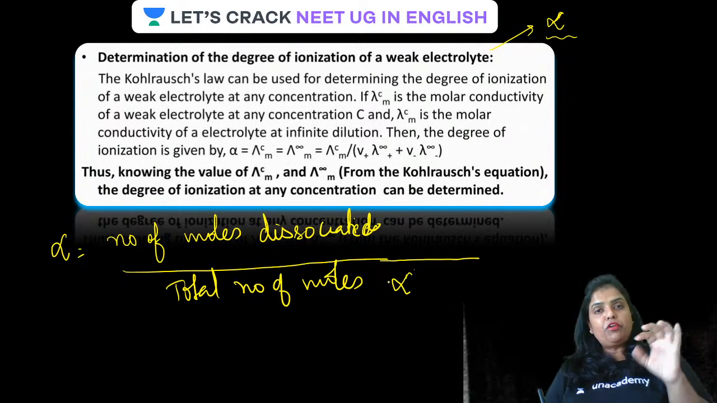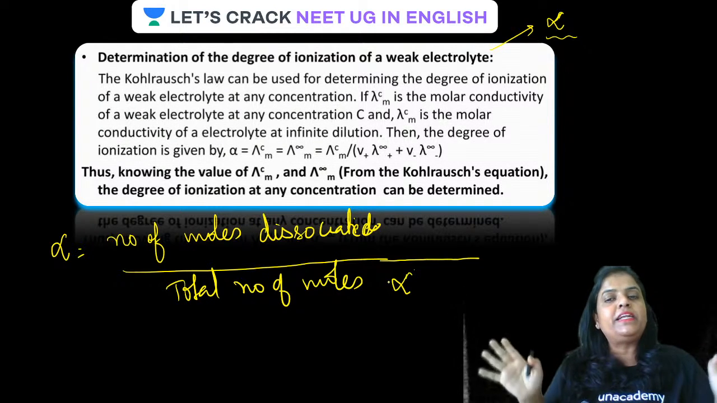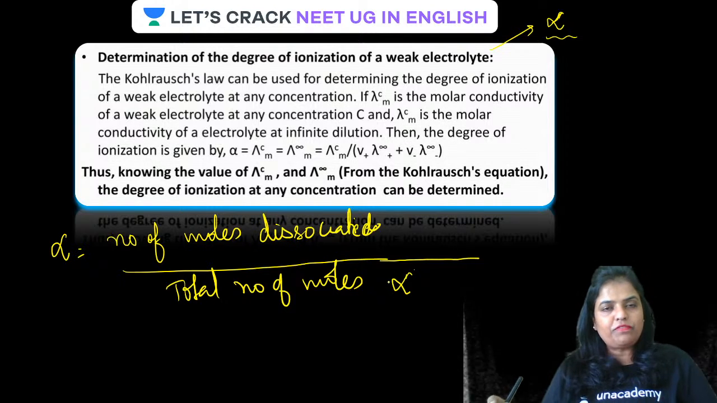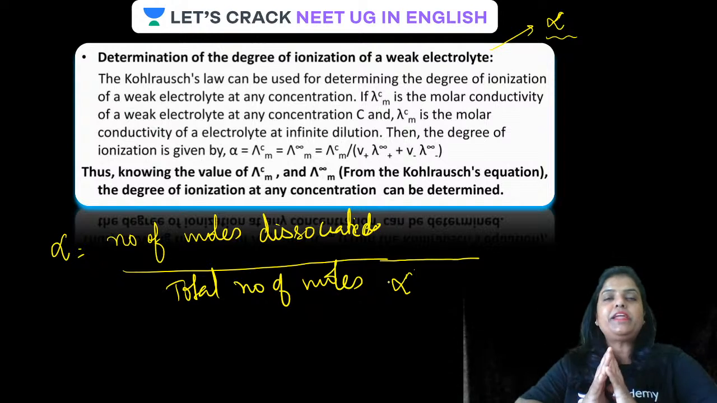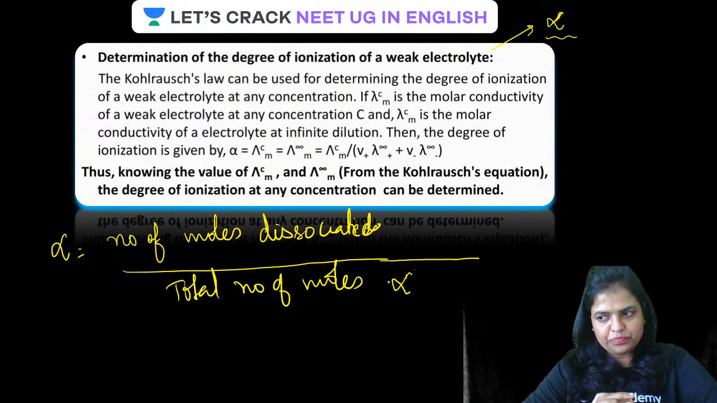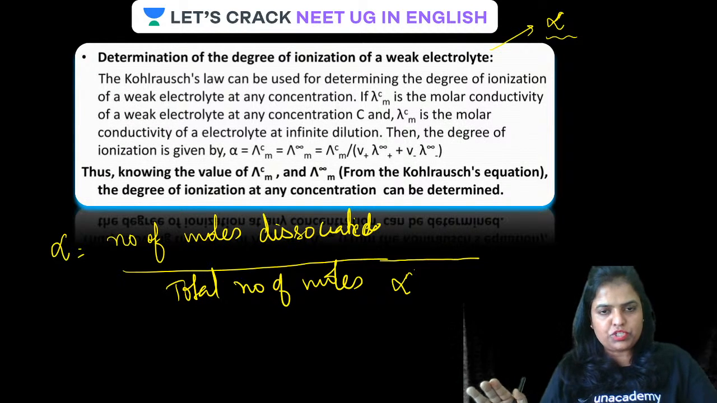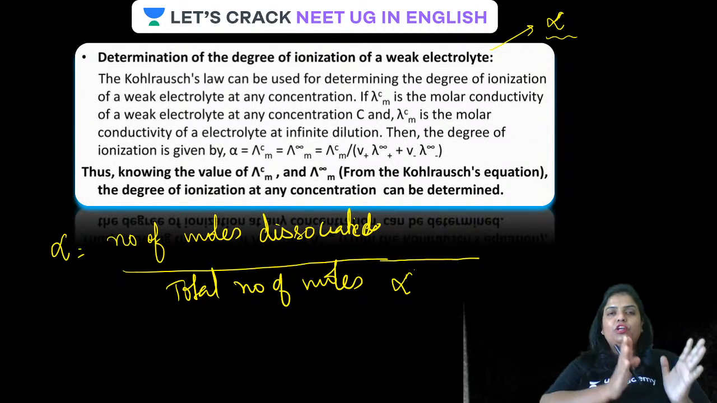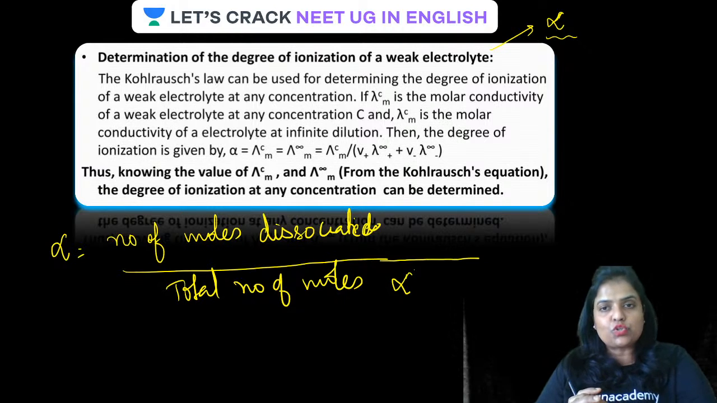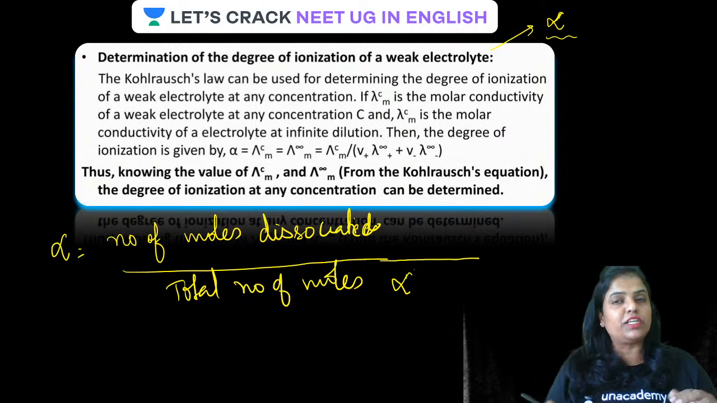How come? Total number of moles at infinite dilution, just now we had seen that, are completely ionized. All moles of the electrolyte, whether it is a weak electrolyte or a strong electrolyte, are completely ionized at infinite dilution. Is that clear? So can we say that at infinite dilution, whatever the total number of moles are, they are completely ionized. So conductivity at infinite dilution is actually directly proportional to total number of moles initially taken.